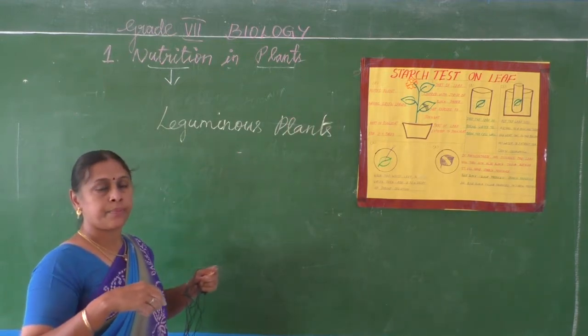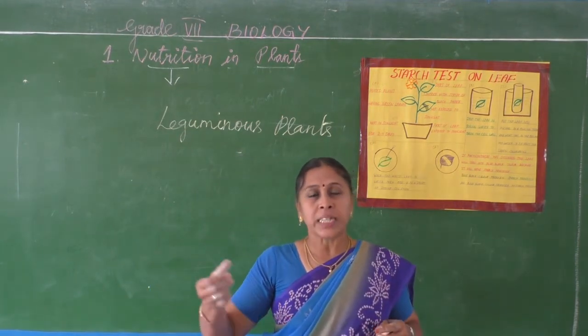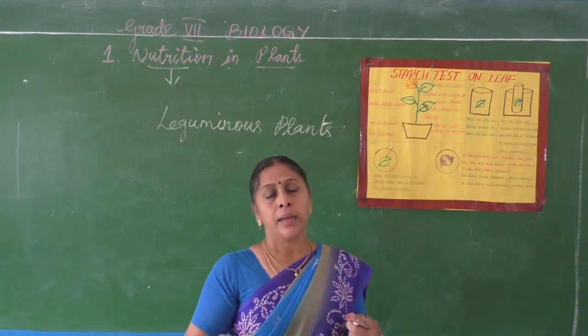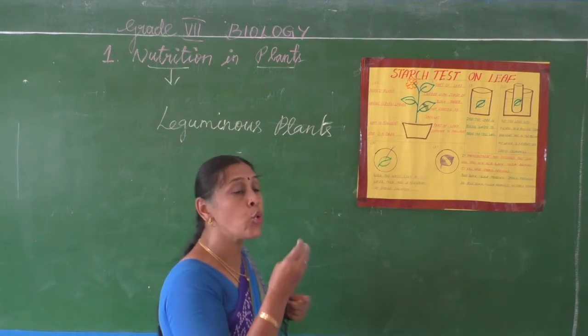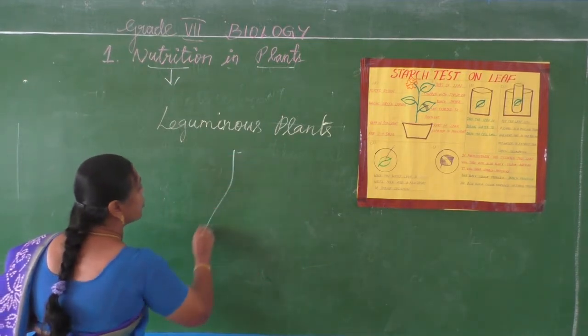Leguminous plants. உளுத்தம்பருப்பு, பாசிப்பயிறு, pulses, எல்லா பருப்பு வகைகள். அந்த மாதிரி பிளான்ட்ஸில் the roots will have the root nodules. Roots will have root nodules.